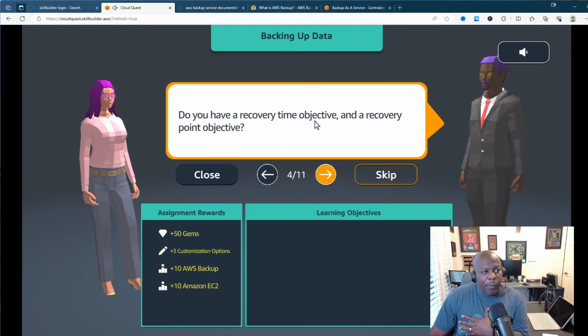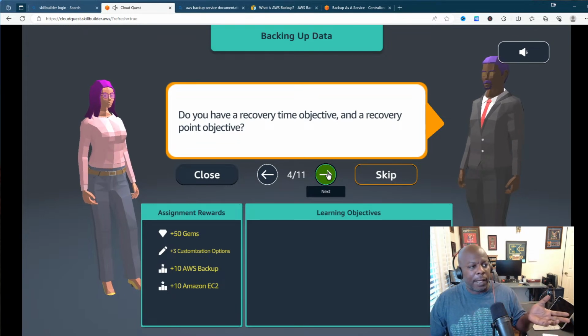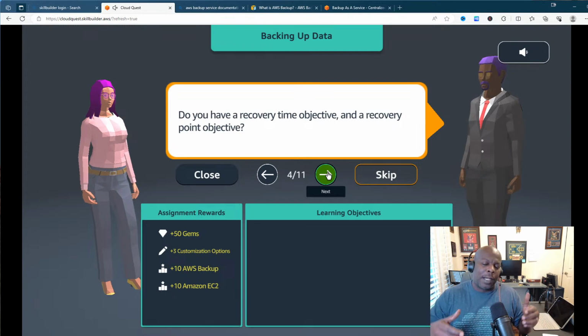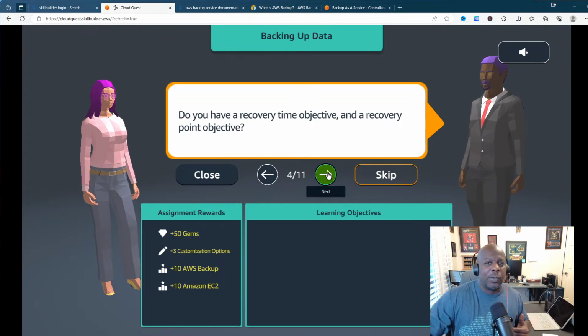"Do you have a recovery time objective?" This comes up in disaster recovery. You have a recovery time objective, a recovery point objective, and so on. So we are asking the customer, do you have a recovery time objective? If the system goes down, how soon do you need it to come back up? And let's say you were working and got 30% in, what's the point that you want to bring it back up to, the last place that it was at? Imagine if you were playing a video game and the power suddenly went off.